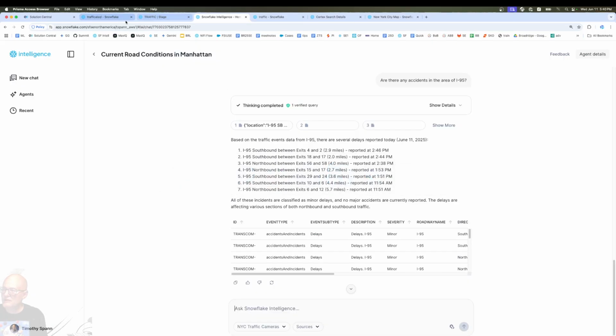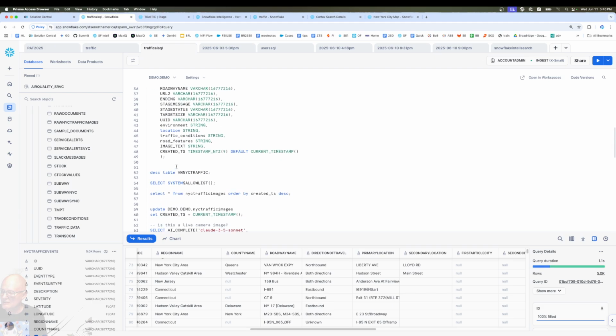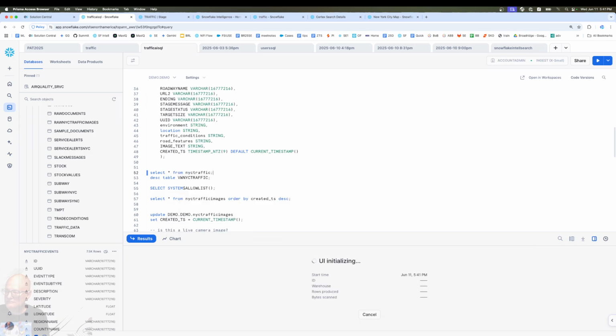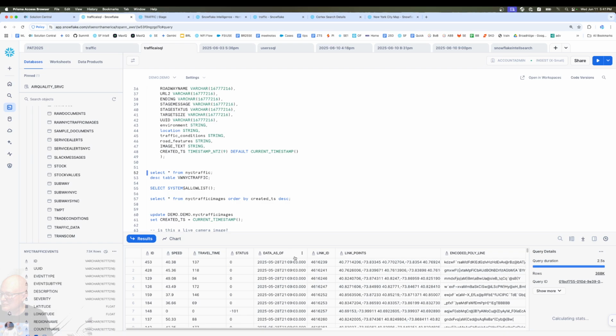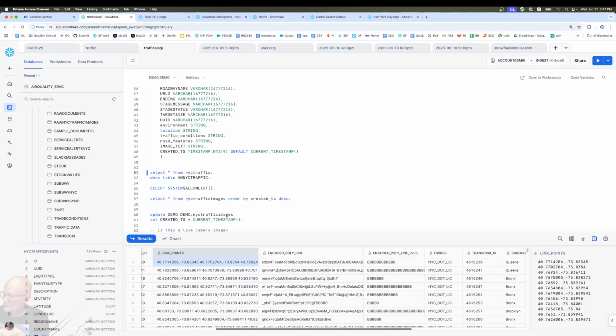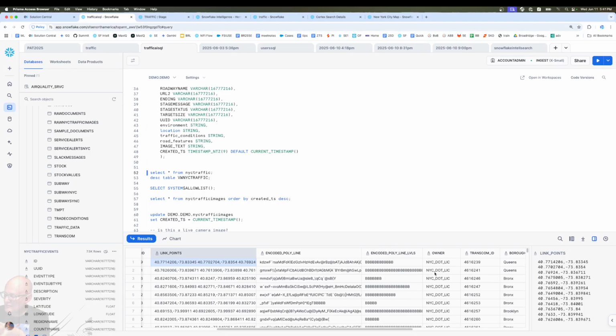And if we come in here, we could take a look at the traffic data, and we'll see that we got a decent amount of it, and obviously more is coming in. This says the speed in miles per hour, how long things have been traveling. Also some lat and long that we can extrapolate and use for matching when we want to do that. And we'll probably do that in a little bit. And we can see where it's coming out of.